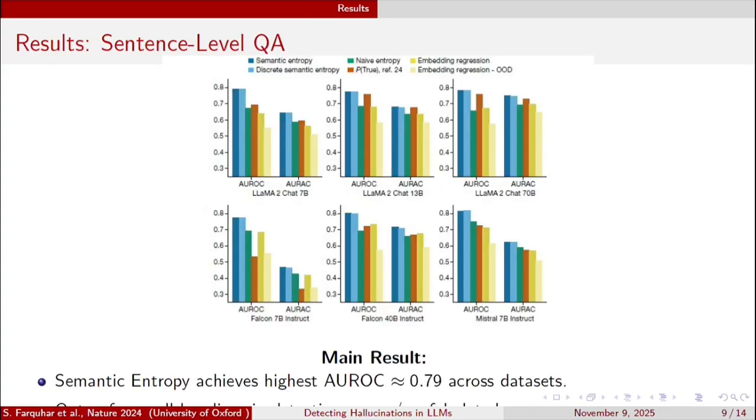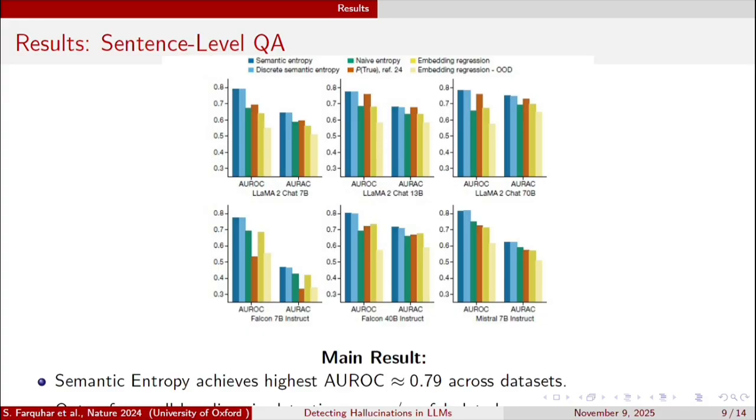Now, these are the results the authors published. They introduce two metrics, AUROC and AURAC. AUROC measures how well uncertainty predicts wrong answers, and AURAC measures how much accuracy improves if we reject high-uncertainty cases.